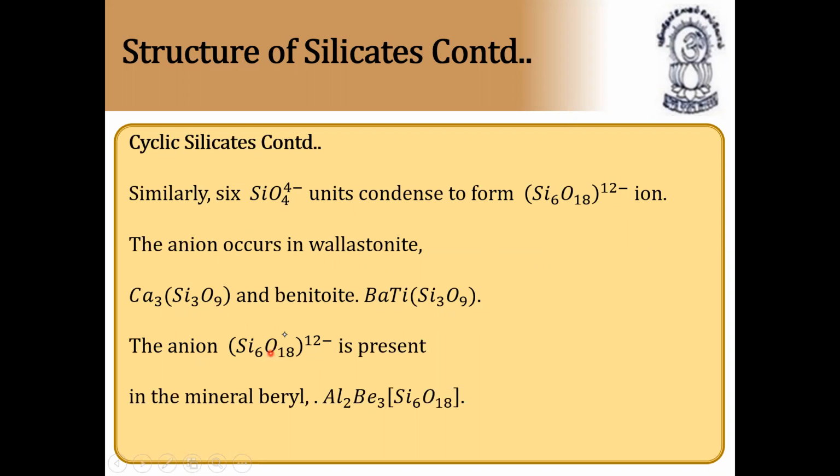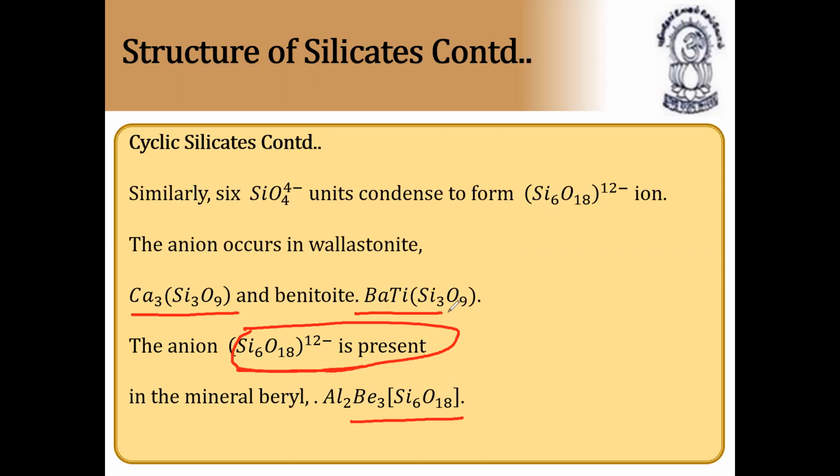And the anion present in this compound, what is the anion present? It is nothing but Si6O18 12-, and this is called beryl. Beryl is a mineral which contains aluminum, beryllium, silicon, and oxygen. So in this mineral the anion is Si6O18 12-. They will ask either this mineral formula or the anions.